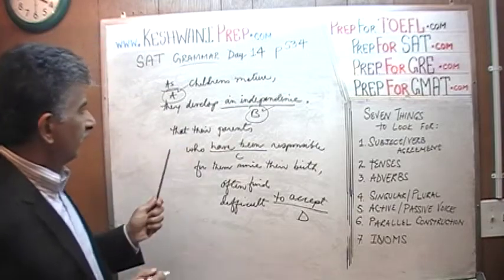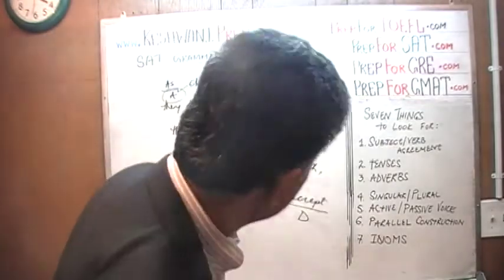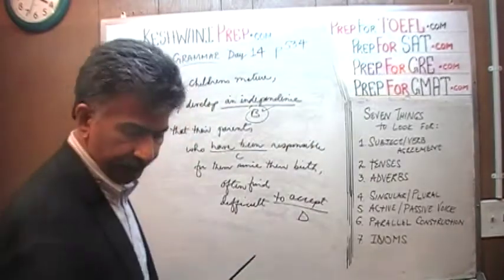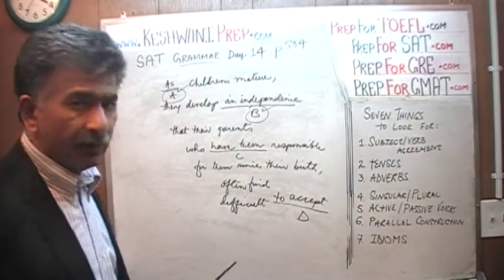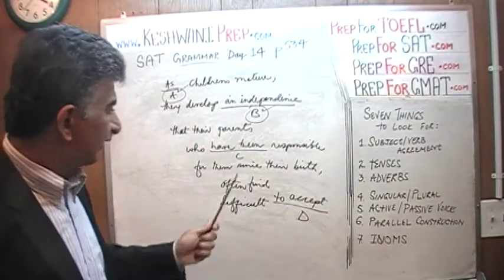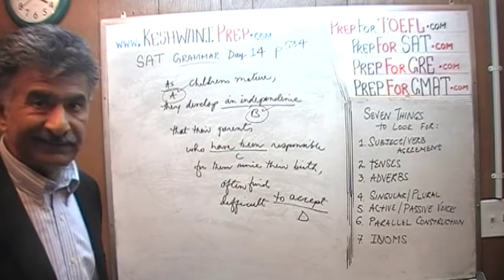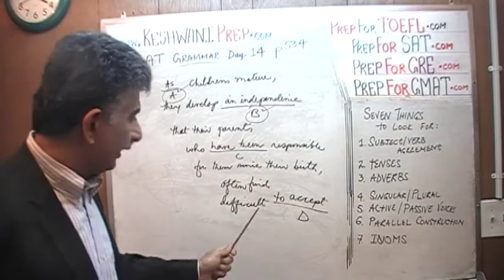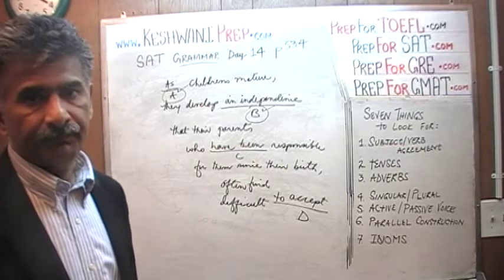They develop an independence. We have to get rid of this full stop. That their parents, who have been responsible for them since their birth, often find difficult to accept.